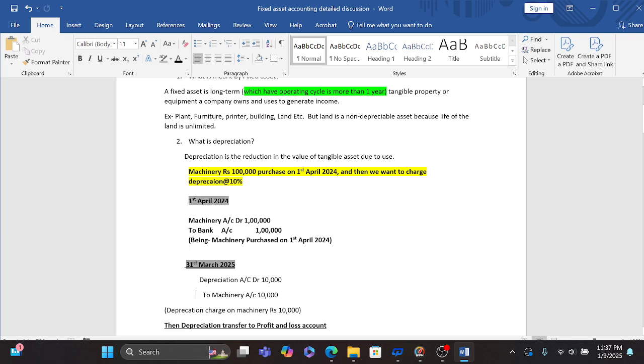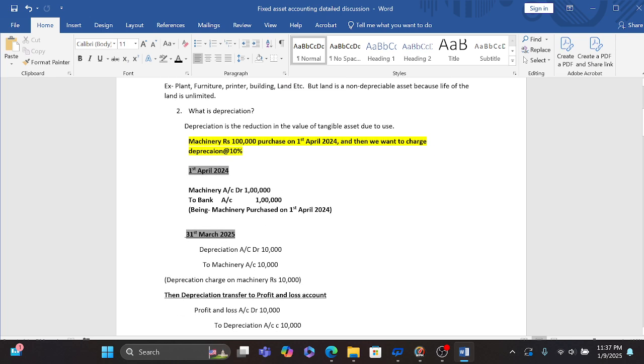Then we have to charge depreciation at the end of the year. So our entry will be depreciation account debit to machinery account, that is 10,000. We are going to charge depreciation on 1 lakh, that is at the rate 10%. So our depreciation will be 10,000 rupees. So why we debit it?